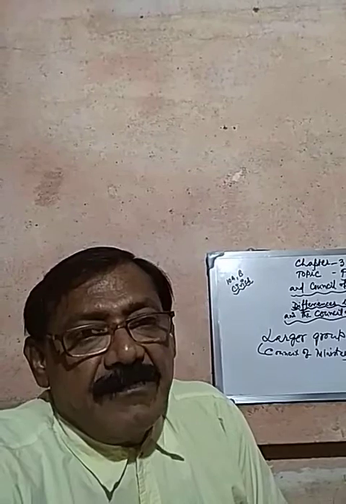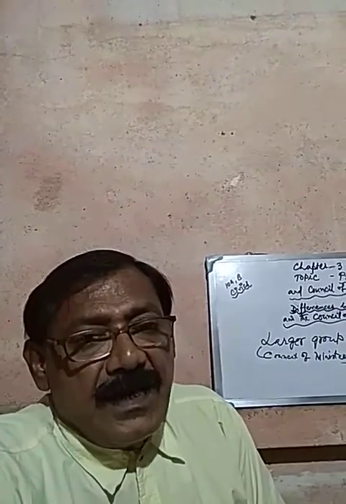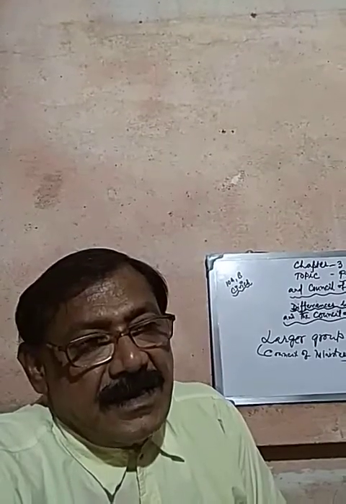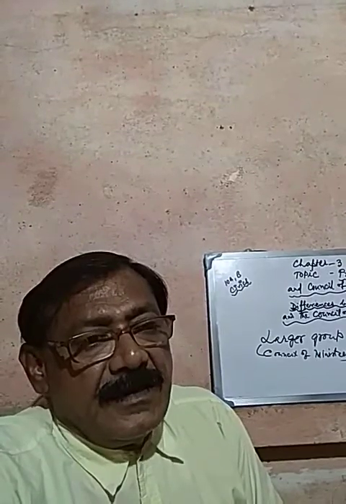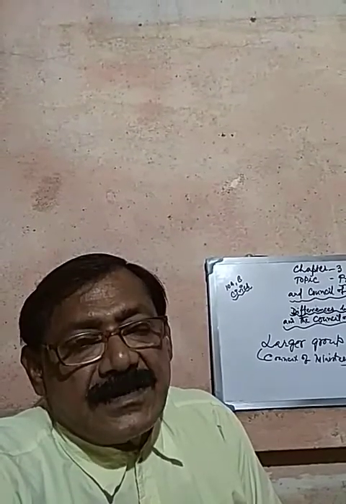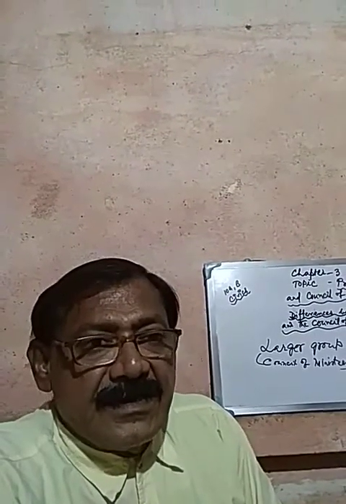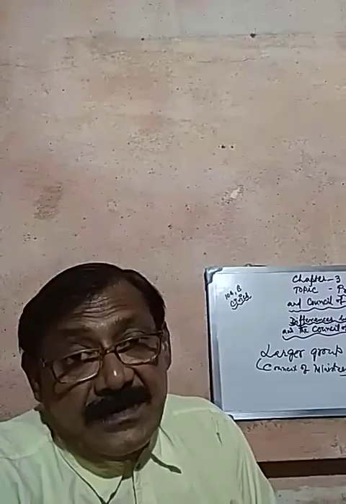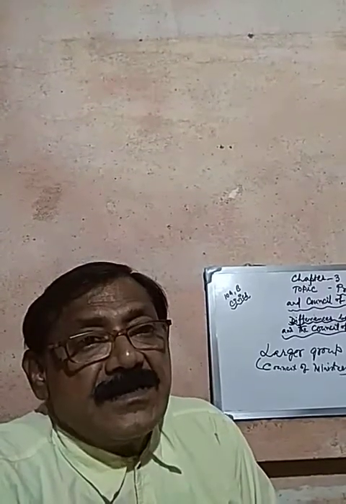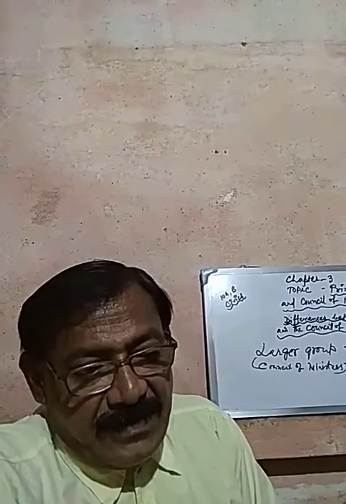These are the three categories of ministers included in the Council of Ministers. These are the three kinds of ministers which are included in the Council of Ministers.